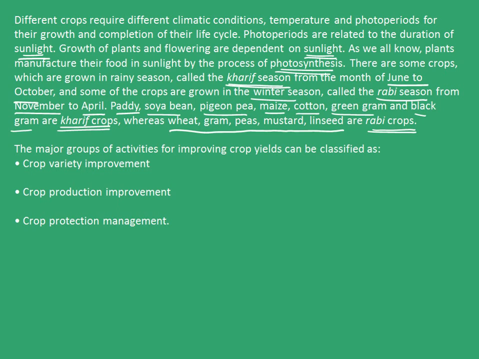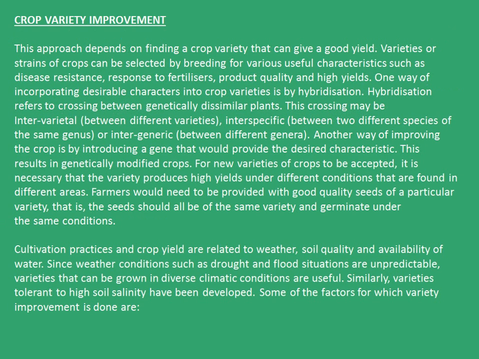Now the major groups of activities for improving crop yields can be classified as crop variety improvement, crop production improvement, and crop protection management. So let us first see crop variety improvement. This approach depends on finding a crop variety that can give a good yield. Varieties or strains of crop can be selected by breeding for various useful characteristics such as disease resistance, response to fertilizers, product quality, and high yields.